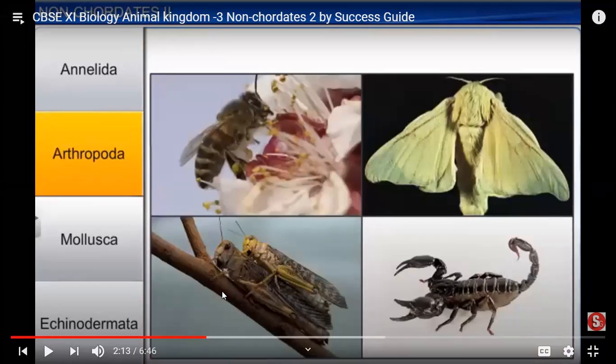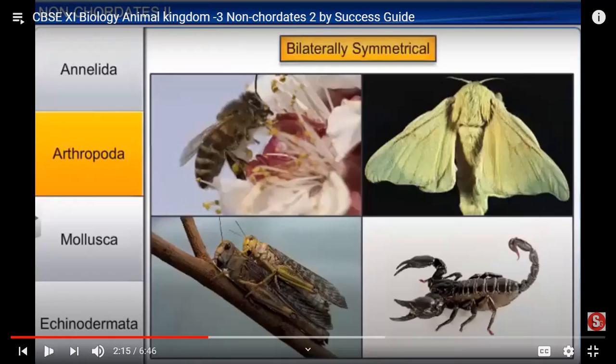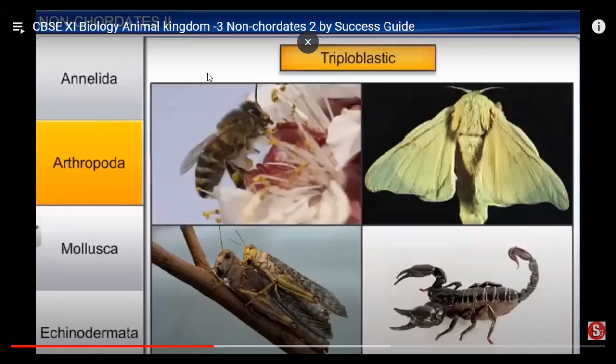Number one, what we got over? Please unmute and speak. The first phylum we have covered is Porifera. Very good. Second, after Porifera, coelenterates. Very good. After coelenterates, the third phylum, Ctenophora.